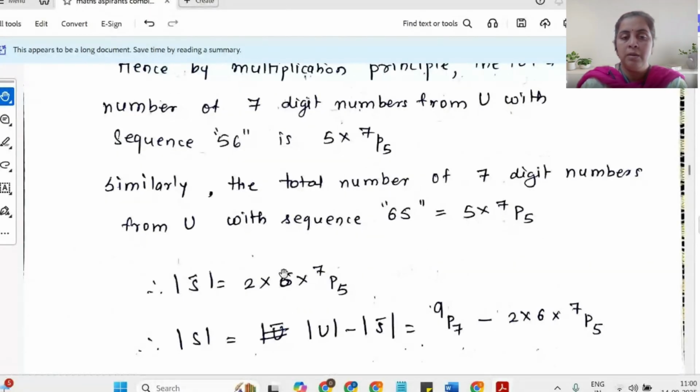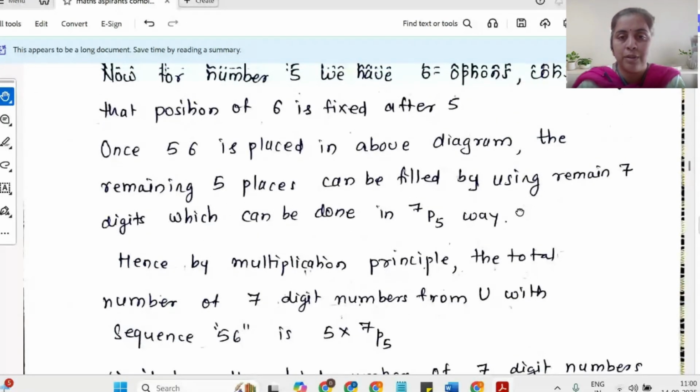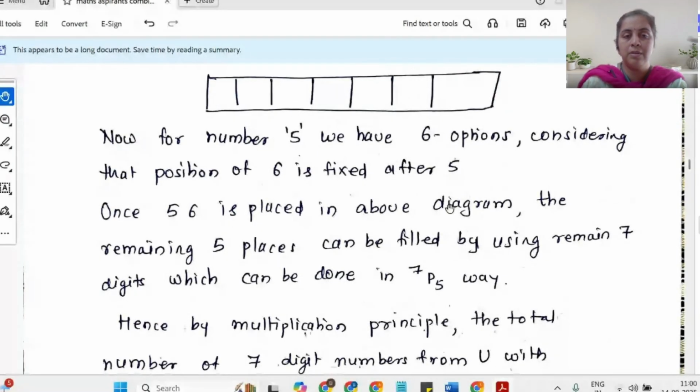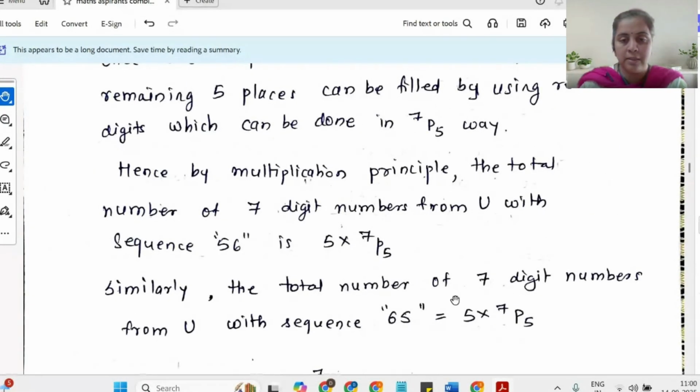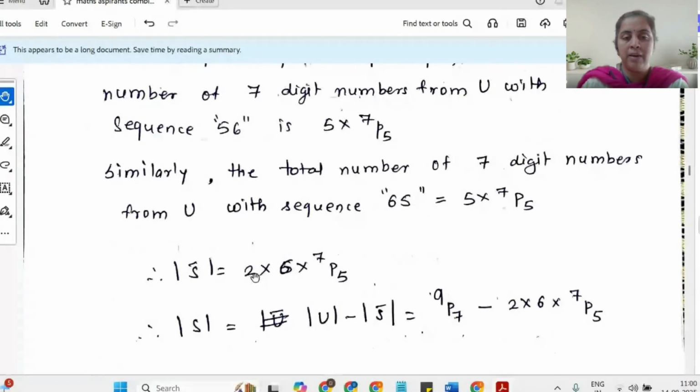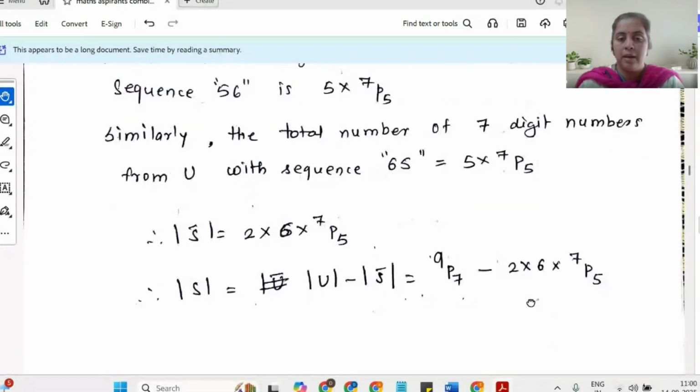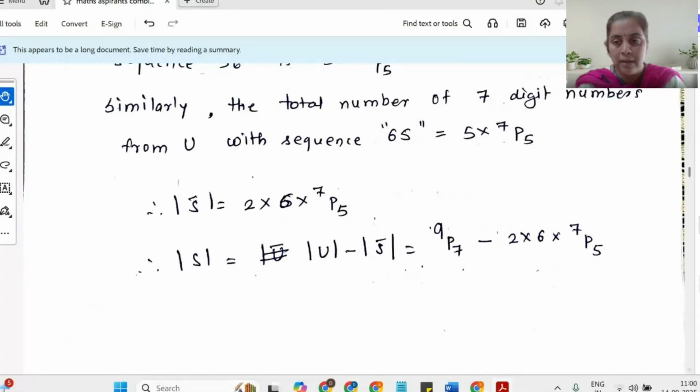And that's why my total cardinality of S bar turns out to be 2 times... it was 6 here, I'm sorry. For 5 there is a correction here: it has 6 options. So I have the value 2 times 6 into 7P5. The cardinality of S will be the cardinality of U minus the cardinality of S bar. That is 9P7 minus 2 times 6 into 7P5. So that is how one can handle the question by using permutations.